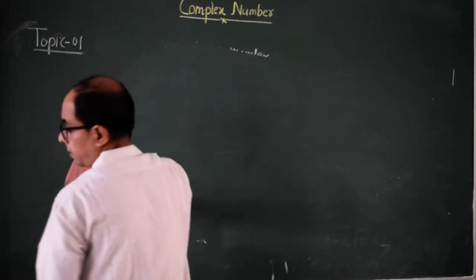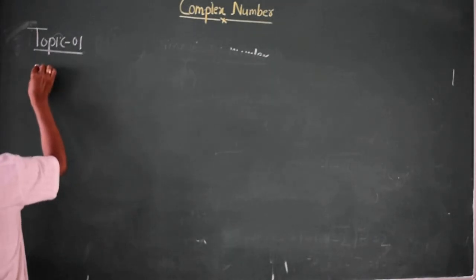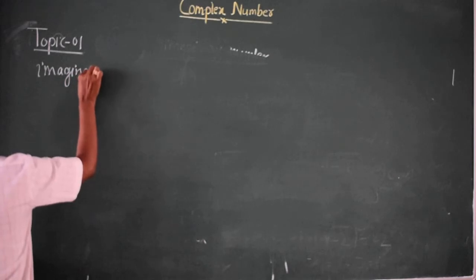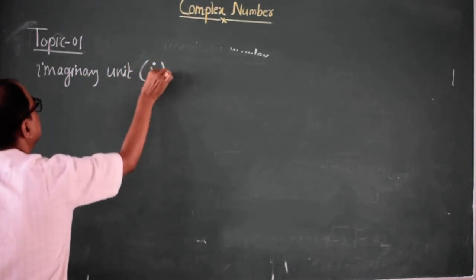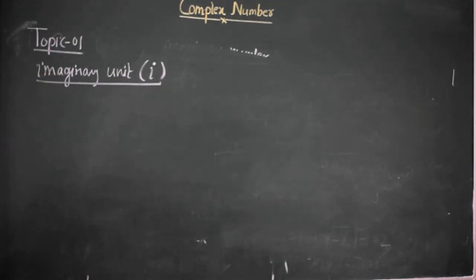Now, imaginary unit, in the same topic. It is denoted by the Greek letter iota. Now, what is the imaginary unit?